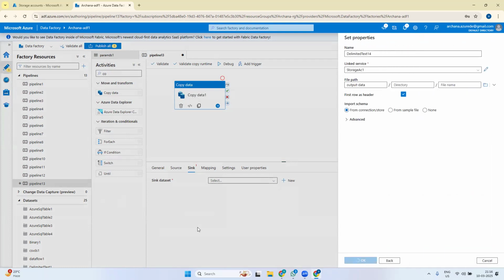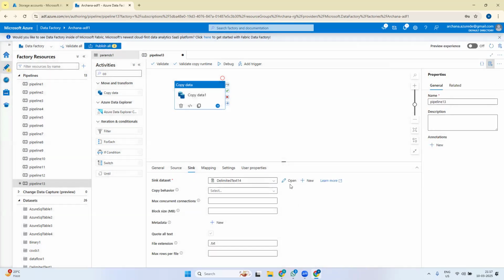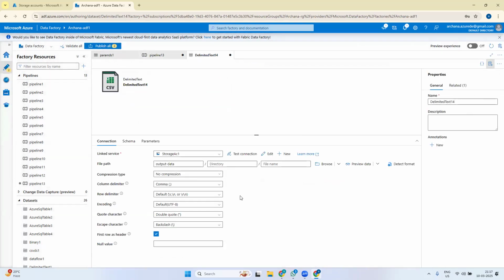So the sink we have hard coded. We directly said that it should go to the output container and put the file there.